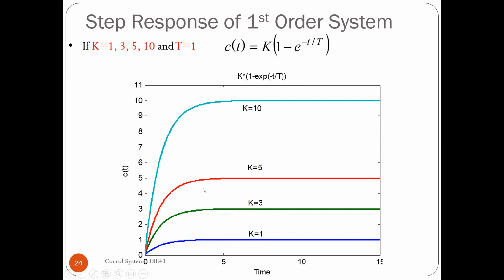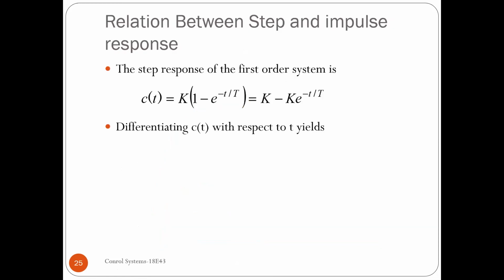The amplitude is changing here. For gain 10, you have a higher amplitude, and for k equal to 5 you will have lower, and for k equal to 1 you will have much lower. So the output height, the strength, will be less, but the characteristics or shape will not change as the gain changes. This is what you have to observe. Only the amplitude is changing.